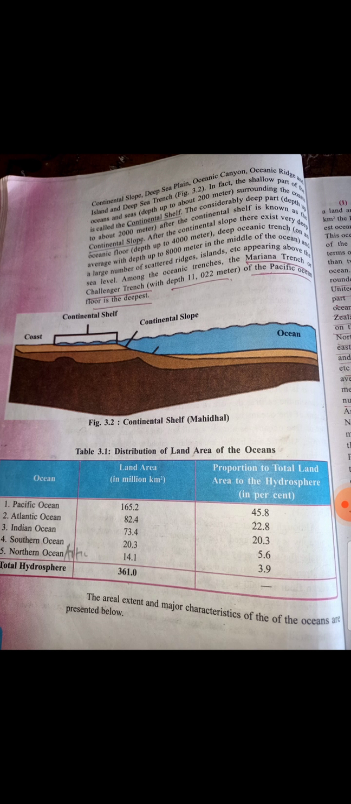After the continental slope, there exists a very deep oceanic floor or deep oceanic trench, and a large number of scattered ridges, islands, etc. appear above the sea level. So after that the ocean becomes very deep and various features, like islands and ridges, are also observed. All these appear in the deep middle of the ocean. Then among the oceanic trenches, the Mariana Trench, you can collect the picture of the Mariana Trench also and paste it in your copy. The Mariana Trench or Challenger Trench, with a depth of around 11,022 meter on the Pacific Ocean floor, is the deepest.